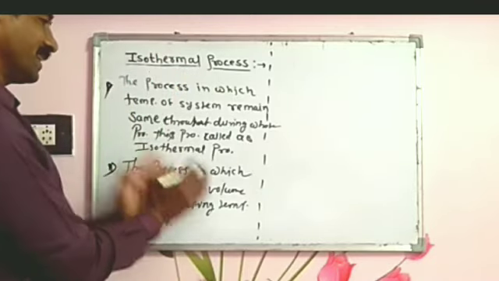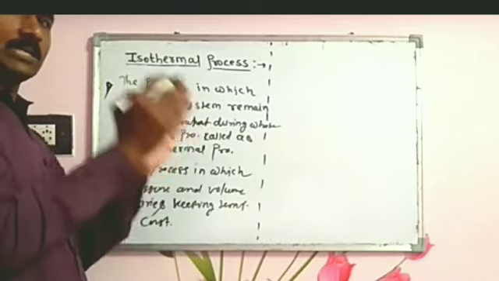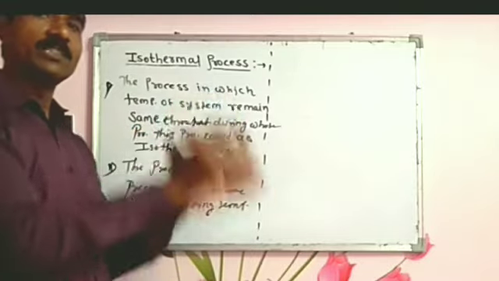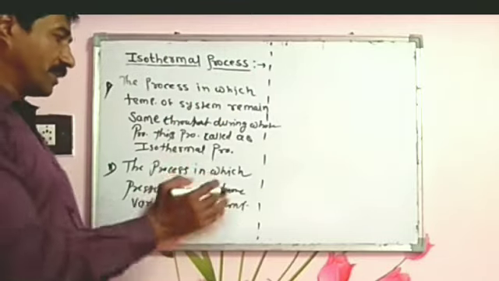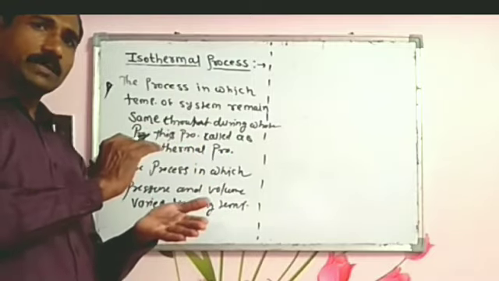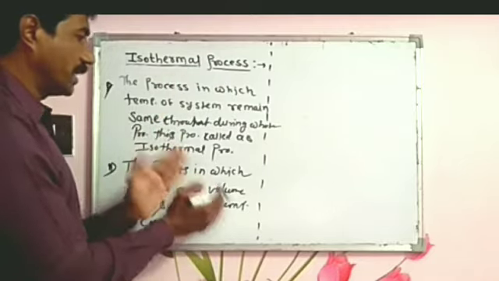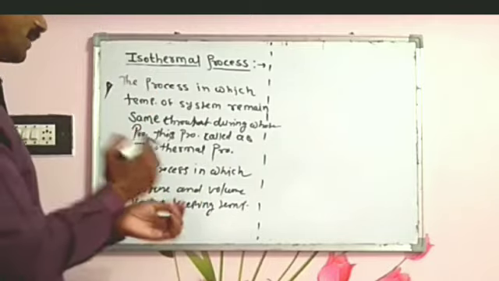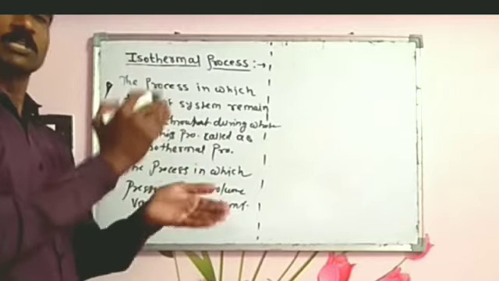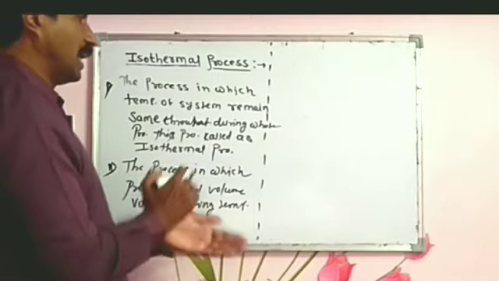In case of the isothermal process, thermal equilibrium is maintained, and it is possible when the system is in good thermal contact with the surroundings. This process occurs slowly, because when it occurs quickly, it does not maintain thermodynamic equilibrium everywhere at every time. So we assume that a process which occurs infinitesimally or extremely slowly is an isothermal process.